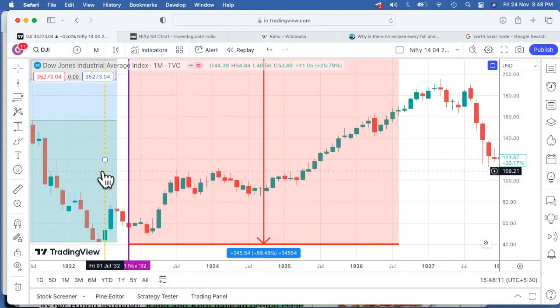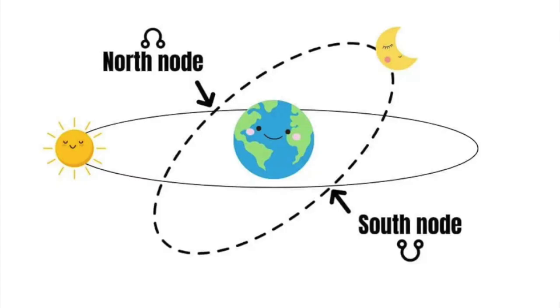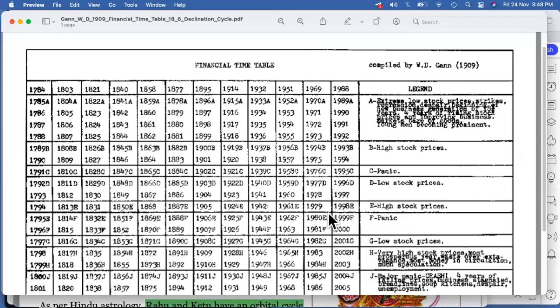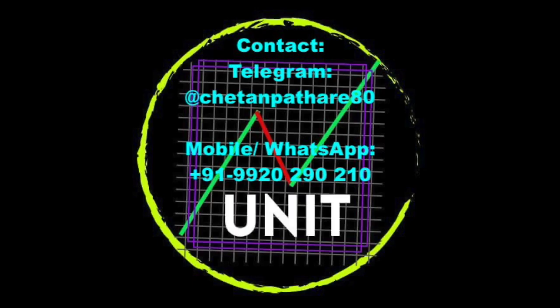And if you see the lows which are there precisely to the point which have been coming up, we are able to get not only the lows, yes, but a reversal of cycles because of the north node and the south node. So if you know this north node south node cycles which are there approximately of 18.6 years, maybe probably things would be much more easier. So this would be there in this video at this stage. If you want to understand more about this part, definitely do wait for the next video to come down, so that we'll be able to explain about the theory about these dates, this table.